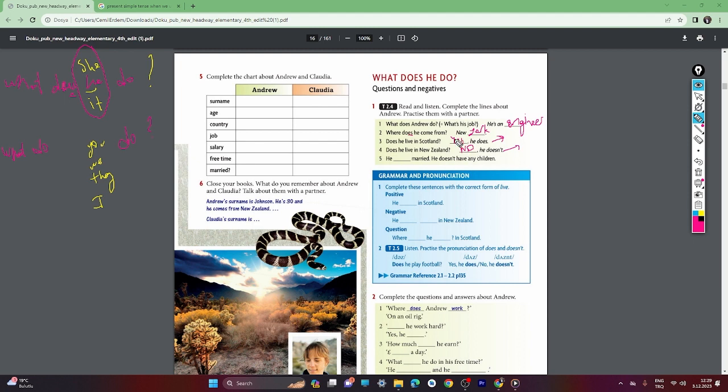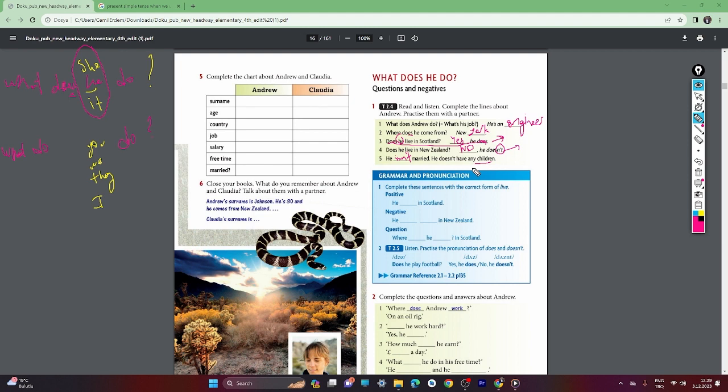So how do we do it? We say yes, and then he is the subject here, and we just take this one to here. That's it. Yes, he does. When we make negative ones, no, he does plus not, suffix not. That's it. He isn't married. He doesn't have any children. Like this.